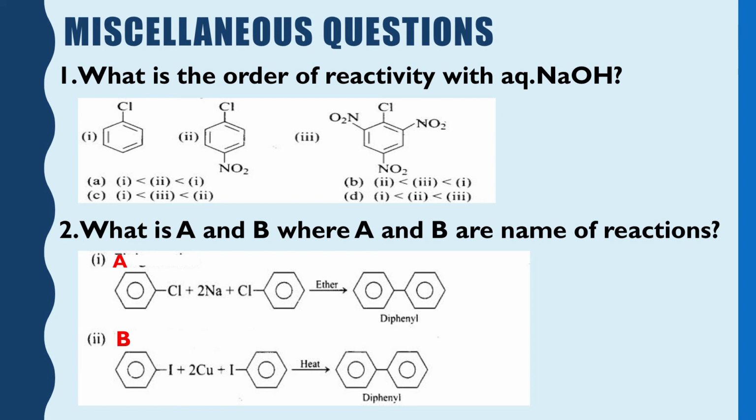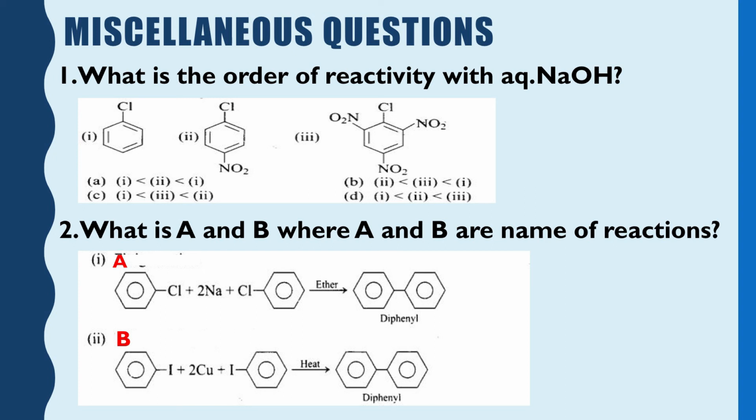And as we had seen, the reagent is aqueous NaOH. So, we will say that it is a nucleophilic substitution reaction. OH minus is the nucleophile here, and as nucleophilic attack is favored in the presence of electron withdrawing groups, and here there are 3 electron withdrawing groups, therefore 3 is more favorable in comparison to 2, and 2 is more favorable in comparison to 1. So, I think the answer D is correct here.